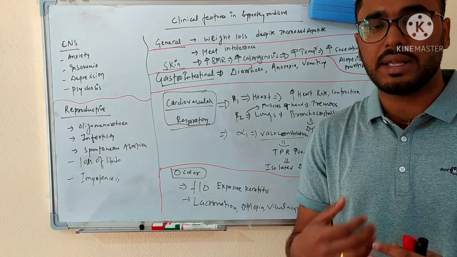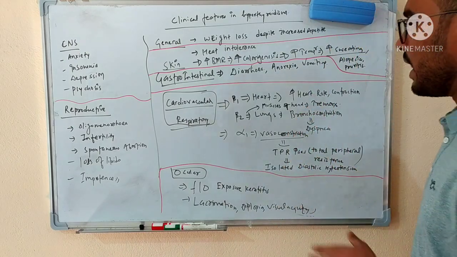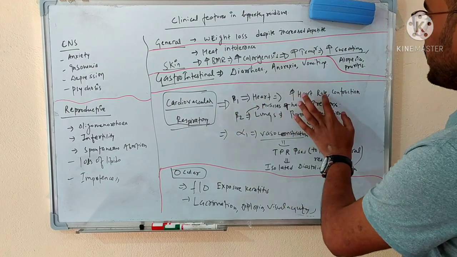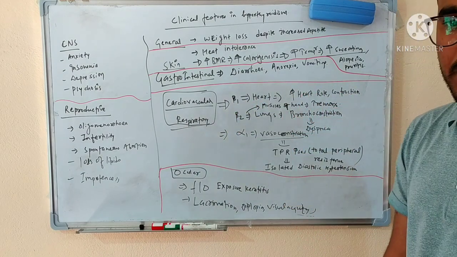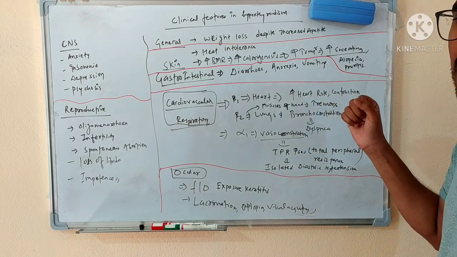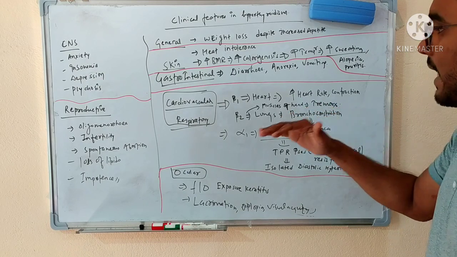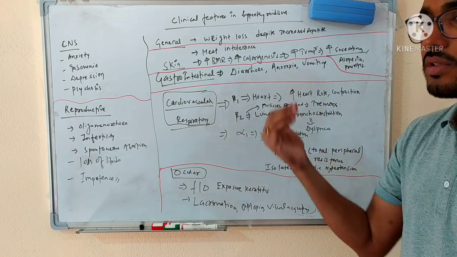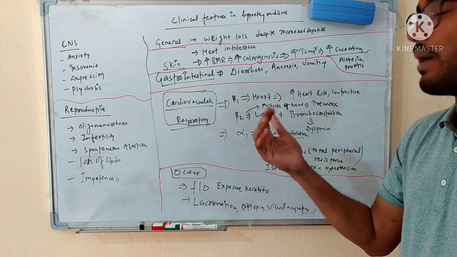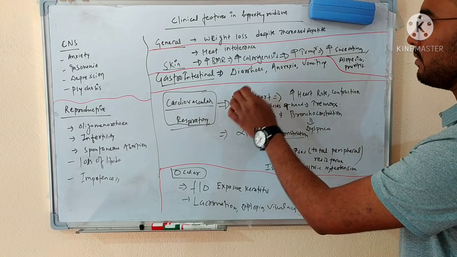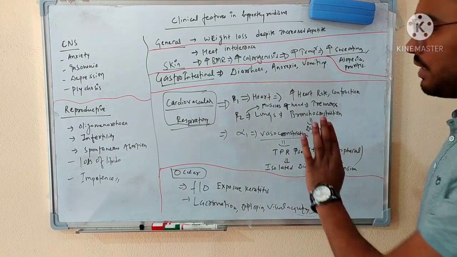They are actually sympathetic regulatory hormones, so they will act on the beta 1 receptor. If the beta 1 receptor is activated in the heart, it will ultimately increase the heart rate, and the pumping and the cardiac output will be increased. So basically, there is an increase in the heart rate and an increase in the power of contraction of the heart also. That is why, if the thyroid hormone level is so much increased, sometimes the cardiac output is more, though the person will be having heart failure. That is known as high cardiac output heart failure. We'll discuss this later. Just for now, you should understand that the increased level of thyroid hormone will lead to increased pulse, increase in heart rate.